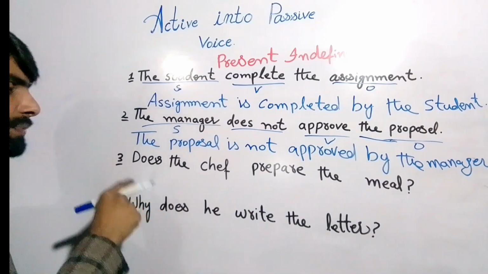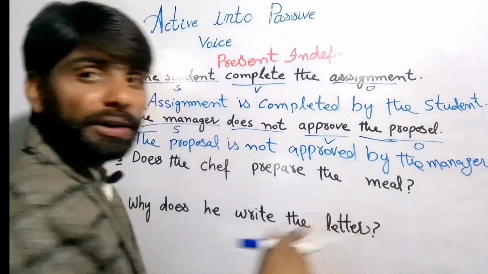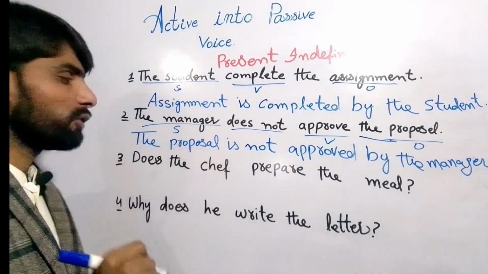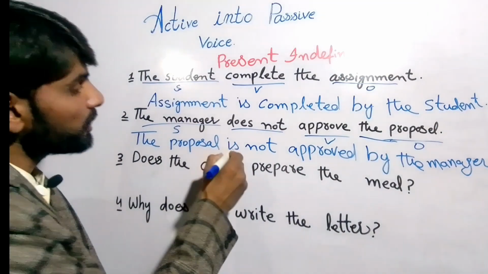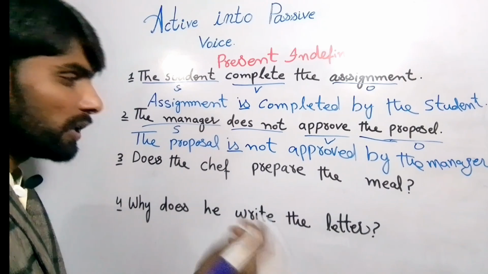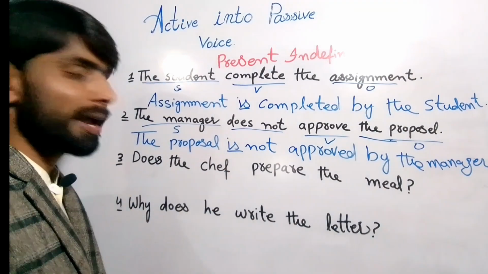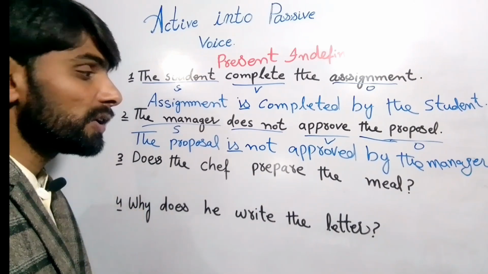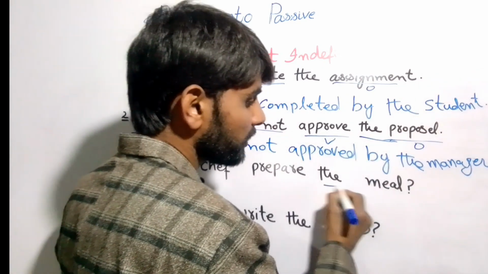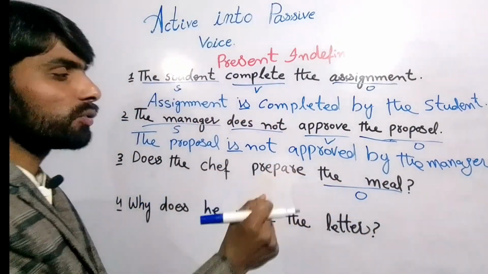So now we'll change this sentence. Does the chef prepare the meal? So this is an interrogative sentence. So we make interrogative passive voice. So here you need to understand. You are using the helping verb is in passive voice, right? So here in active voice the helping verb is does, but we are making passive voice, right? So first of all you need to understand what our object is. Our object is the meal, right? So our object is singular, right?